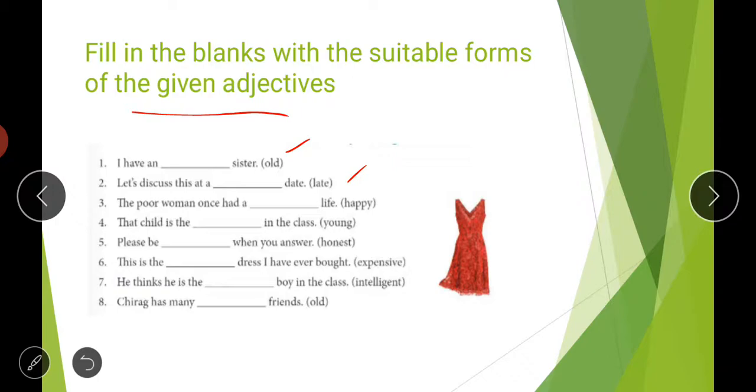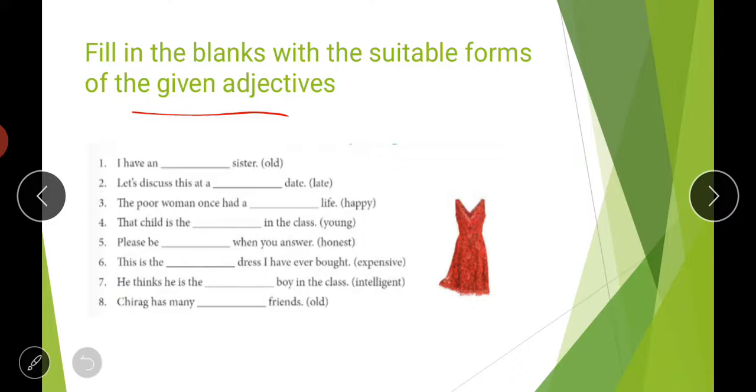In case of blood relations we use elder. If we are comparing our age with others, not blood relations like brother, sister, mother, father, then we use older. Here I am telling that my sister is elder than me. If young were written, I would write younger. So the answer is: I have an elder sister.